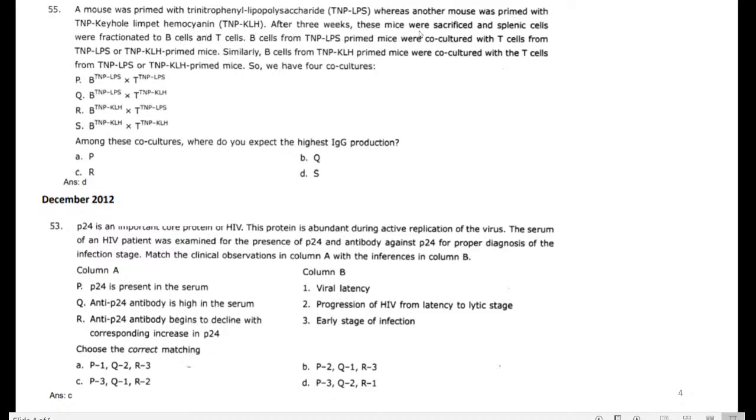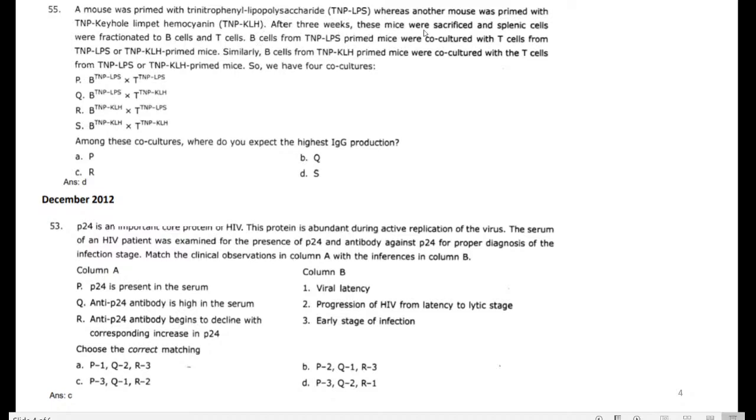After 3 weeks, these mice were sacrificed and splenic cells were fractionated into B cells and T cells. B cells from TNP-LPS primed mice were co-cultured with the T cells from the TNP-LPS or TNP-keyhole limpet hemocyanin. Here the first step is that the mice are primed, that is injected, with these two compounds, TNP-LPS and TNP-KLH.